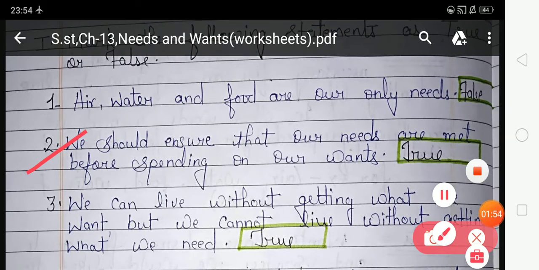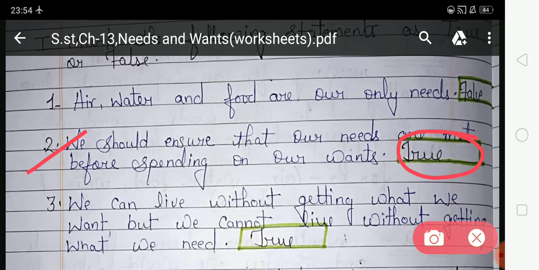Now look at the second. We should ensure that all our needs are met before spending on our wants. Yes, because first of all we should spend on our needs, because needs are necessary for our survival, and after that we should spend on our wants, because wants are not necessary for our survival. We can live without wants but we cannot live without needs. This statement is right, so our answer will be true, and you have to write true in the given box, and here true is already written.